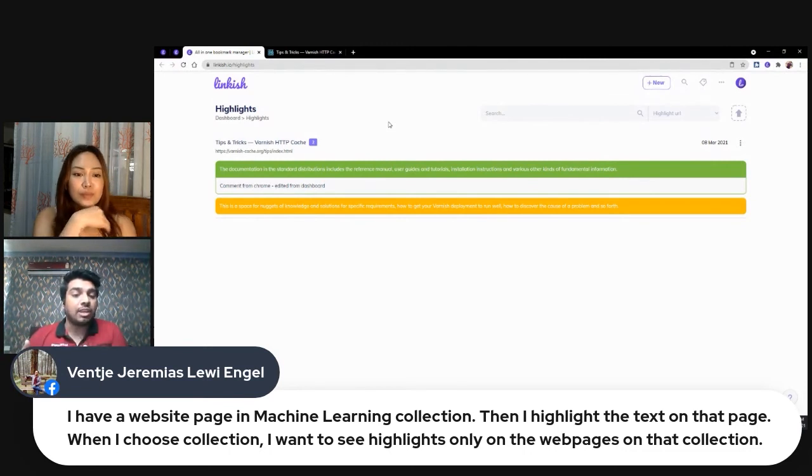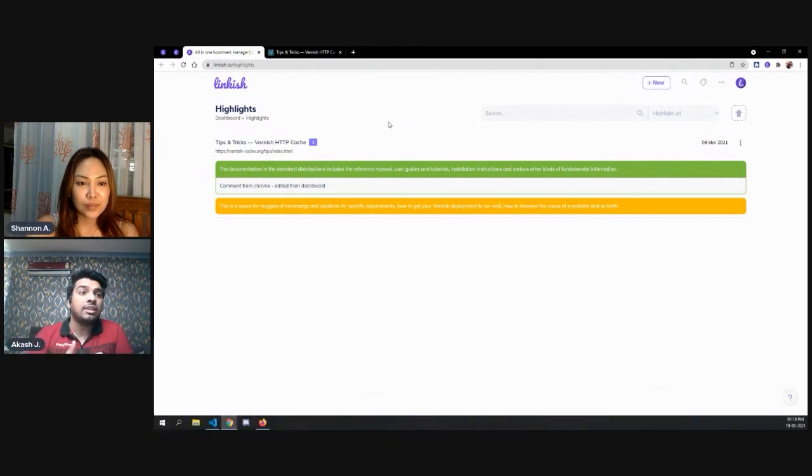But the highlight feature can be used for something that you found on a page. You can highlight something, and you can share that page with your team members. So they can see what you highlighted. So it is not necessary that someone would want to highlight a page and bookmark it also.